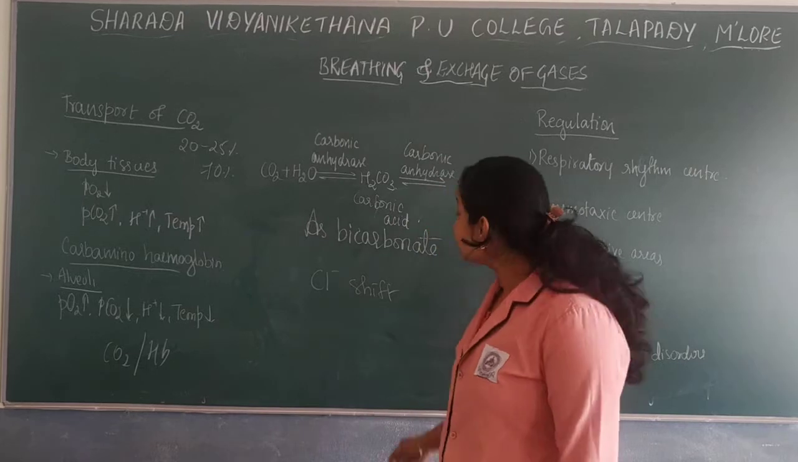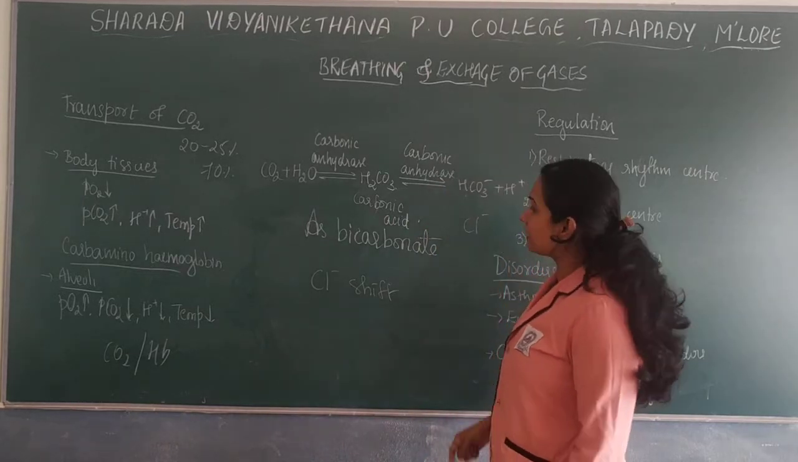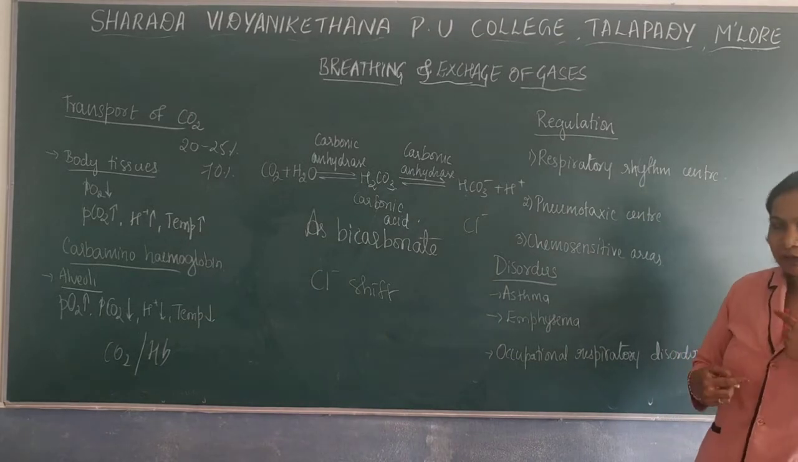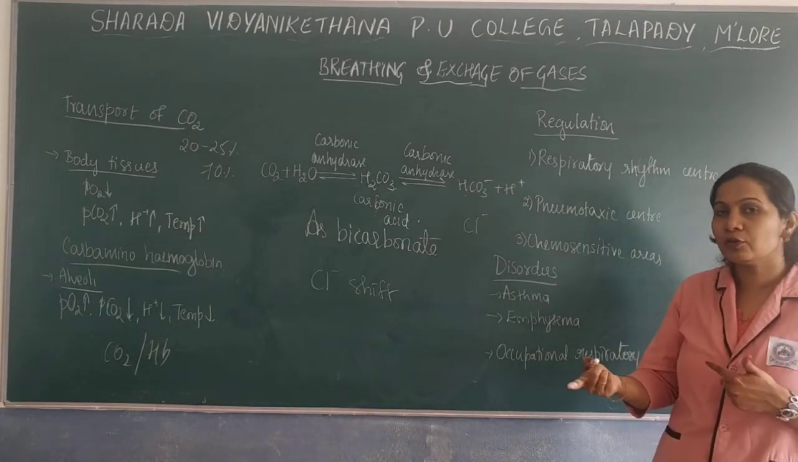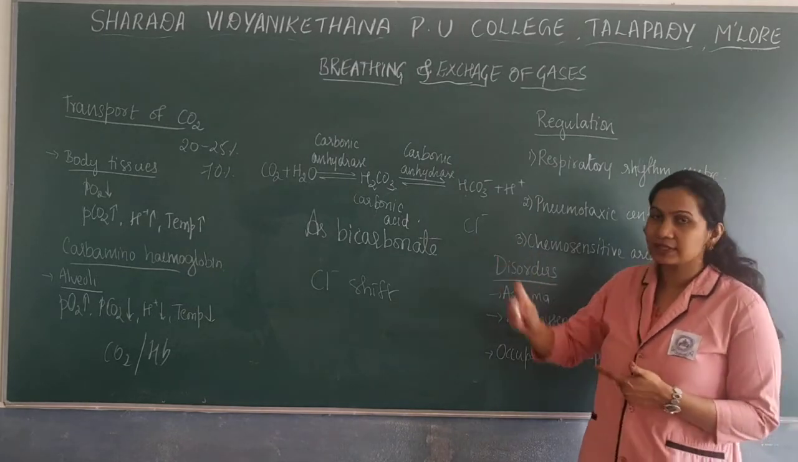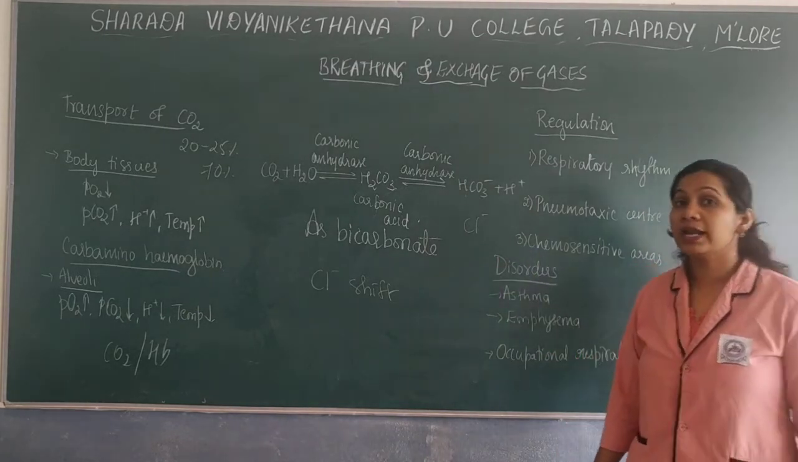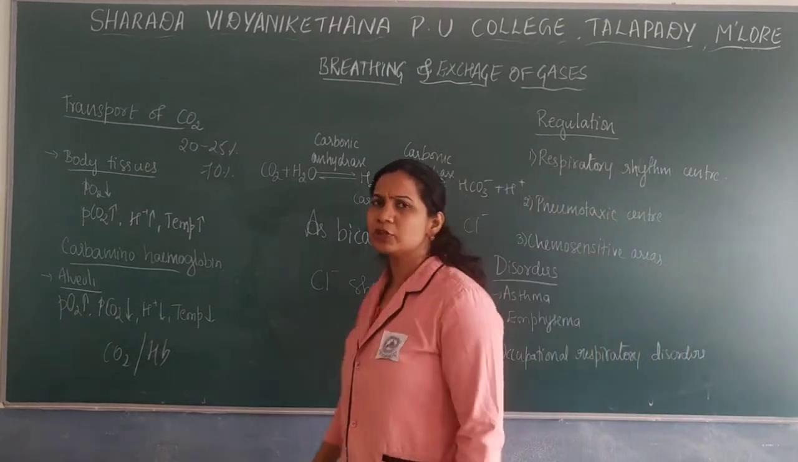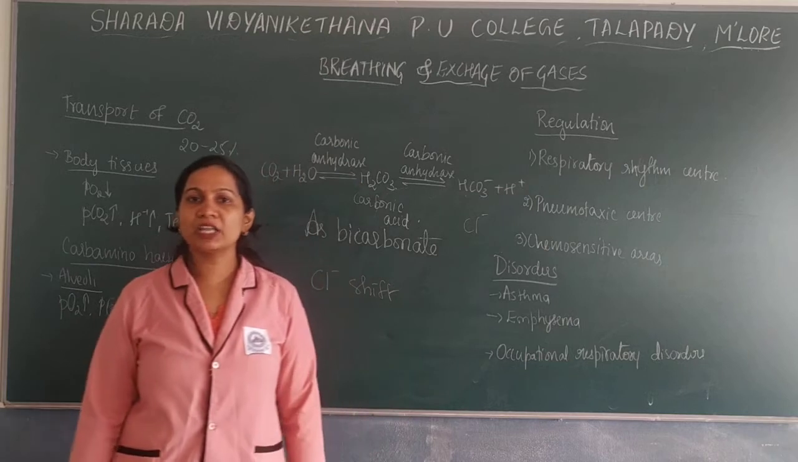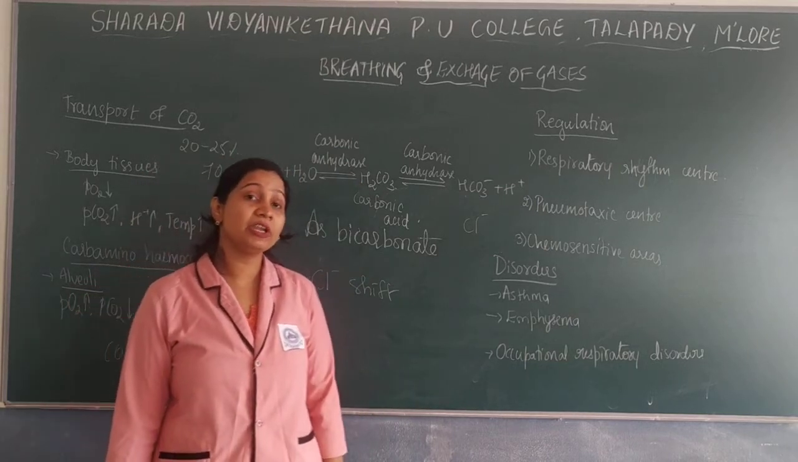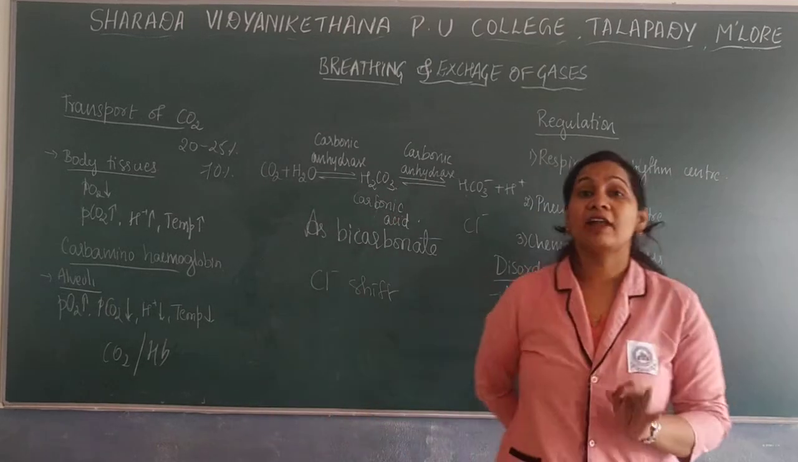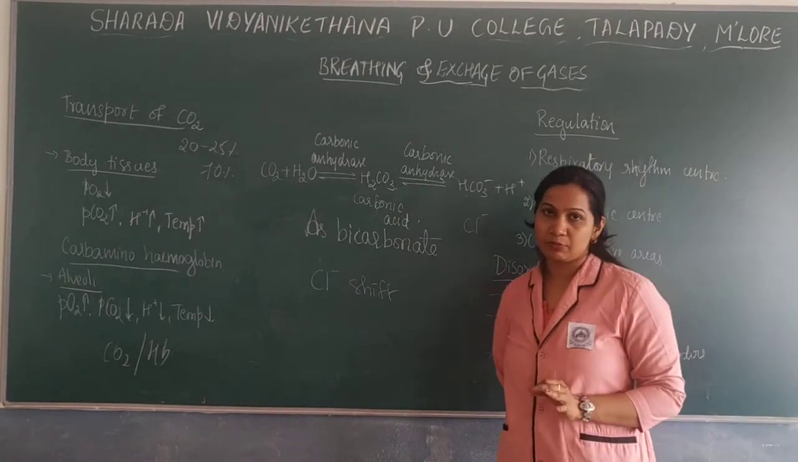So to balance it, chloride from the plasma will be moving towards this. Bicarbonate will move towards plasma, so the chloride from there will move towards the RBC. That is why it is known as the chloride shift. That is mainly meant for the balancer. So this is a transport of carbon dioxide as bicarbonate. 70% of the carbon dioxide will be transported as bicarbonate.